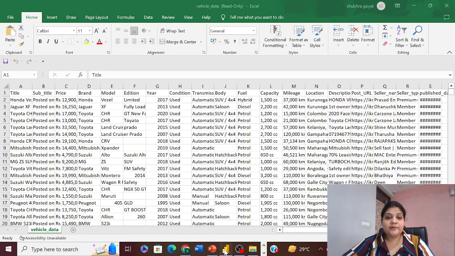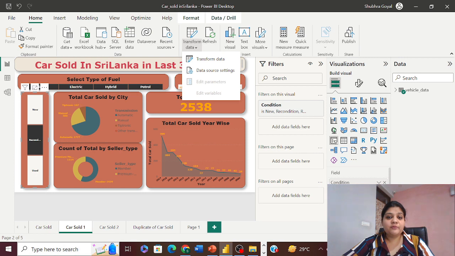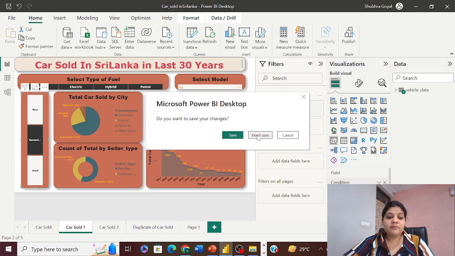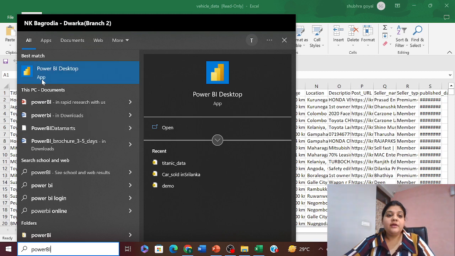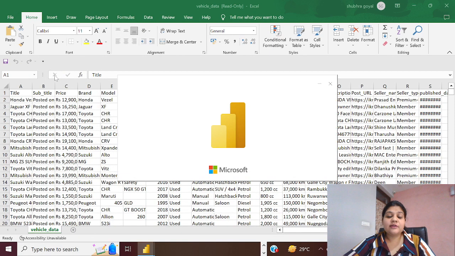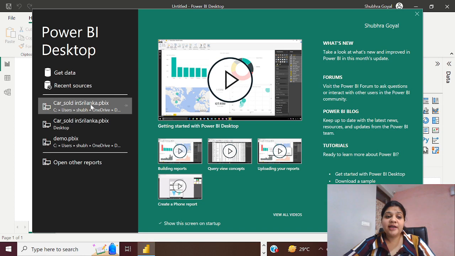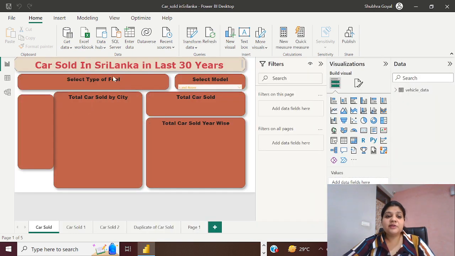So let's start with Power BI. In Power BI, I have already imported this data. Let me show you how you can import your data. This is the Power BI platform. Or let me close this and open Power BI again. If you search on your Windows operating system, you can search for Power BI Desktop, and it will take a few seconds and your Power BI will open. I already have made this file for cars sold in Sri Lanka for the dataset that I just downloaded in front of you all. So it gives me this kind of pattern.